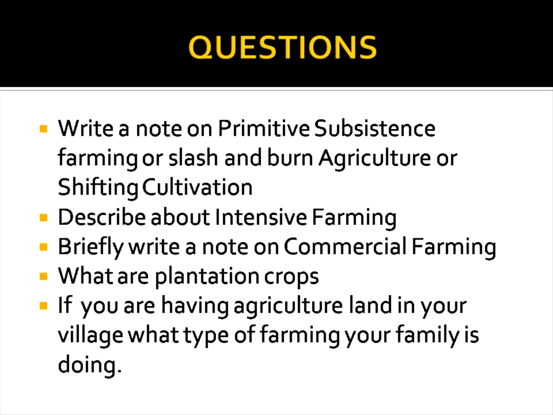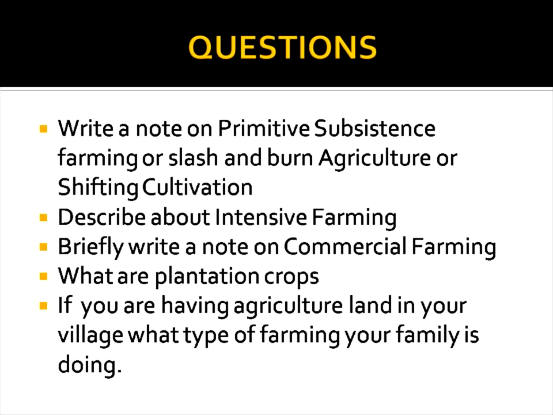These are the three types of farming. Don't forget: primitive subsistence farming, intensive subsistence farming, and commercial farming. Primitive subsistence farming is also called slash and burn agriculture or shifting cultivation. The questions from this part are: write a note on primitive subsistence farming, slash and burn agriculture or shifting cultivation; describe intensive farming; and briefly write a note on commercial farming and plantation crops. That is what the slide told you.